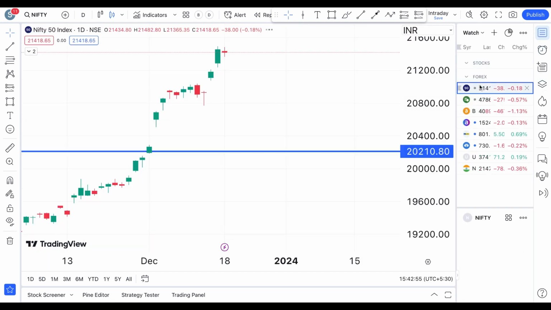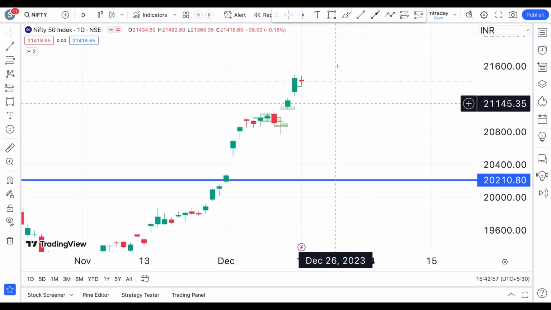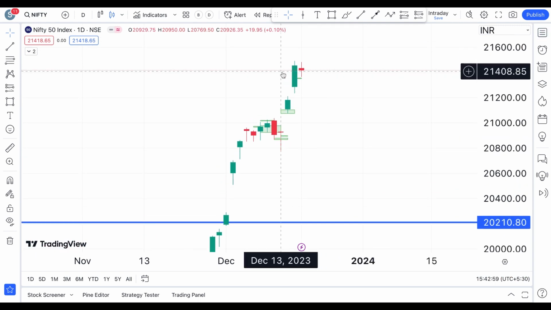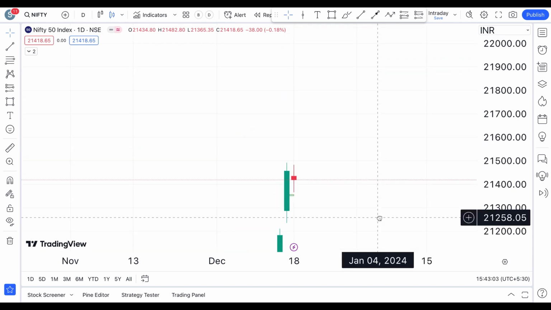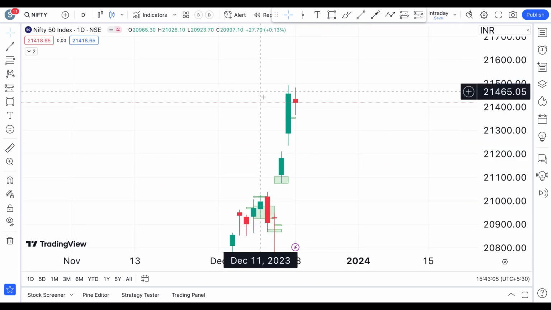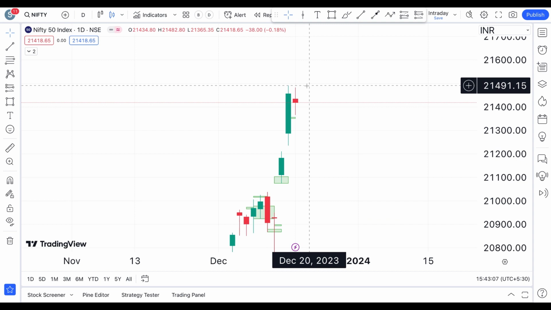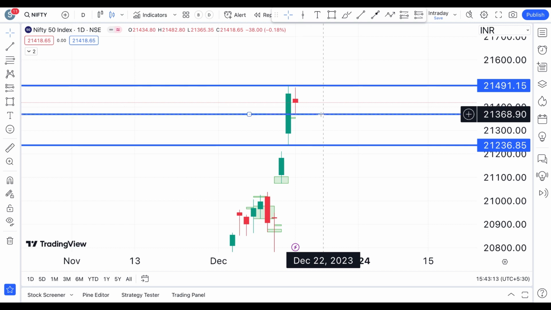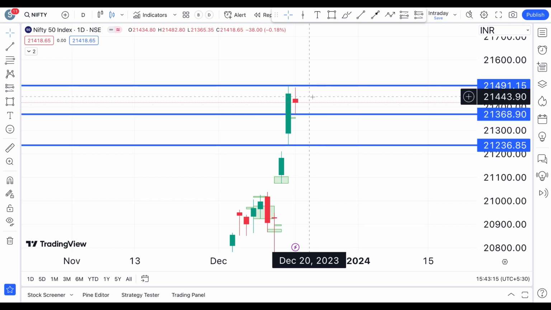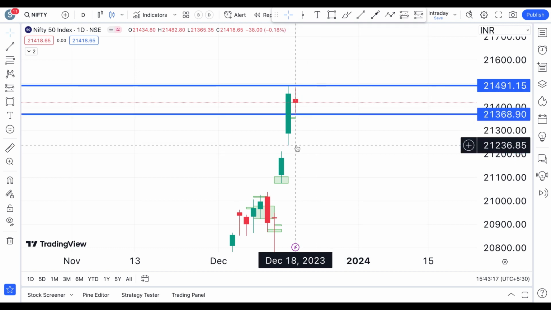And coming to the Nifty daily chart, here we have the Nifty. Today's price action was very tight, and you can see that it has given us a candle formation which is called a harami pattern, also called an inside candle formation. These levels are going to be very important now. We don't know which side it's going to take the breakout.